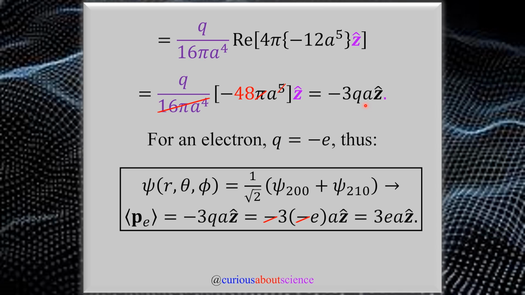But since we're told from the question that this is an electron, we know that Q is equal to negative e. So if we plug that in, we see that we have a state which is non-zero, okay? So it's non-vanishing, and thus the value is equal to 3 e a in the z-hat direction. And of course, this tells us that we have a state here which is non-vanishing, which was the goal itself.